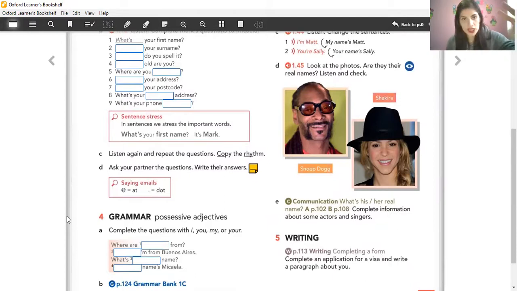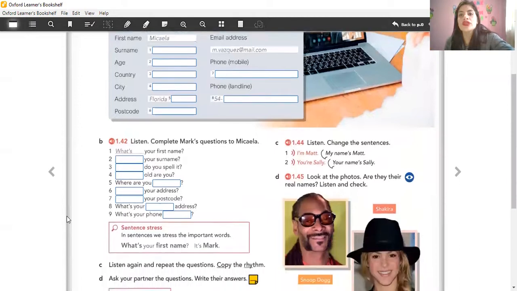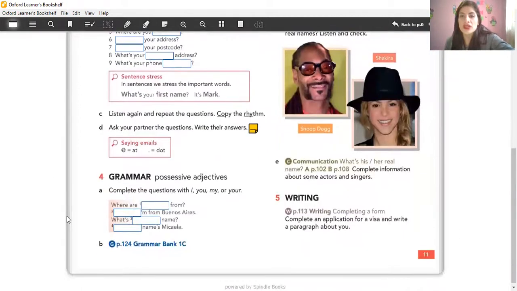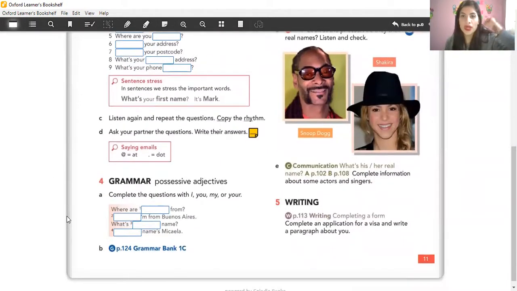So here you can have the grammar part with possessive adjectives in which students can fill the gaps with the correct adjective, as you can see, and then we're going to check it together. And also, here's the most important thing, the writing part. This is an application for a visa and write a paragraph about you. So students, first of all, they have to practice orally in pairs or groups of four about personal information.